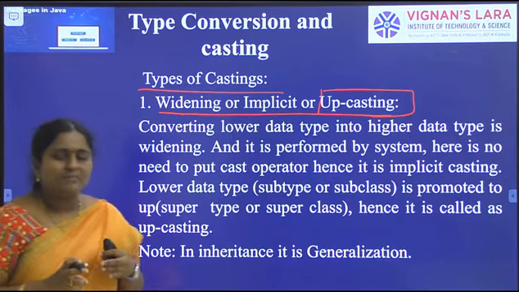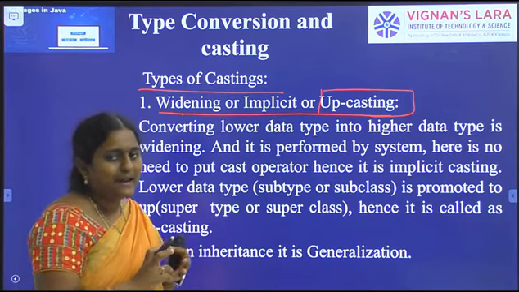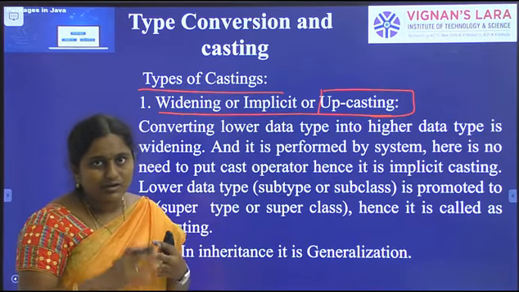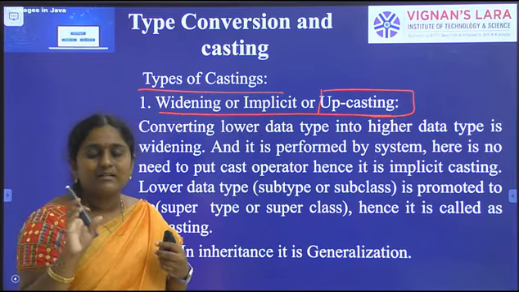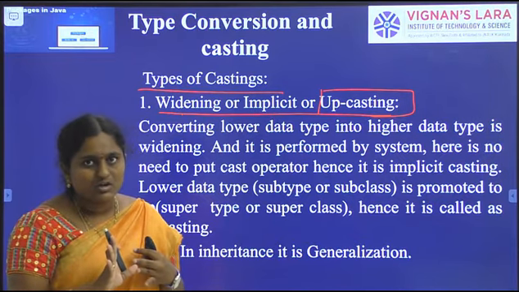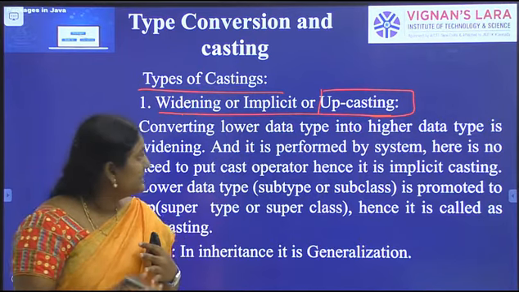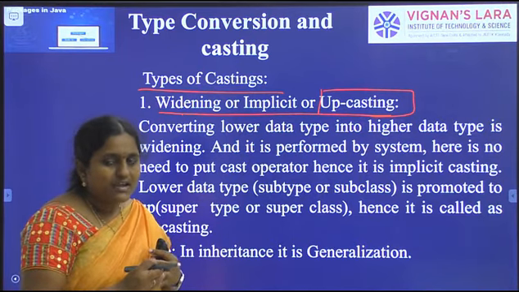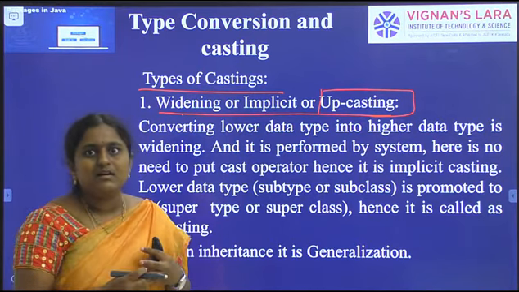Already I told you about upcasting when I explained runtime polymorphism. I think you are aware of the upcasting concept. Okay, one more time I will explain.